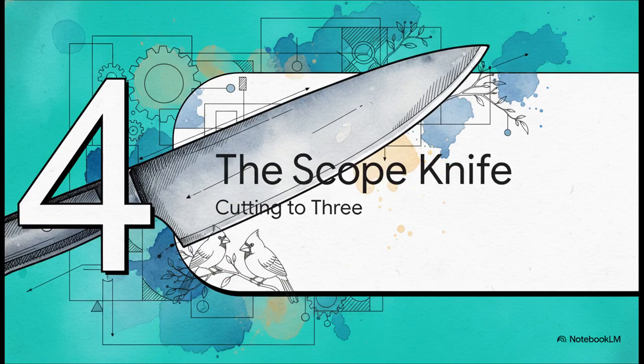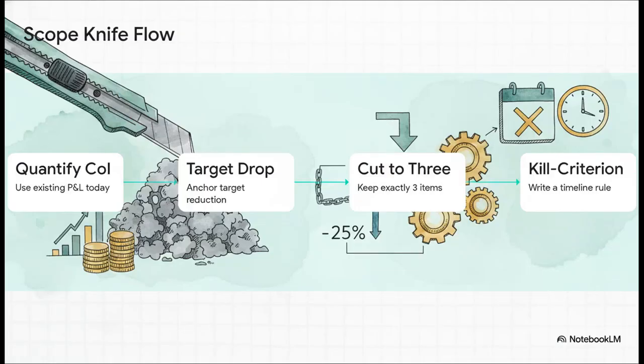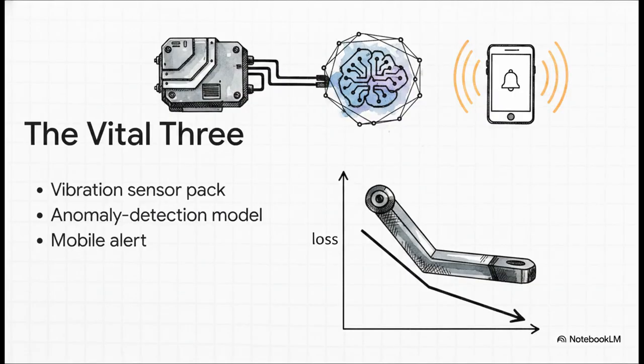Let's put that into practice in section 4, wielding the scope knife, cutting to 3. So let's turn that vocabulary into a practical assessment workflow called the scope knife. It forces incredible discipline. First, we've quantified our cost of inaction. Second, we anchor a conservative target reduction, let's say a 25% drop in shutdowns. Now, step 3 is the hardest part. We drop the trivial many to uncover the vital few items that will actually pay back our budget. We are going to force ourselves to keep exactly 3 items, no more. Out of the initial 8 wishlist items, we are keeping exactly these 3.